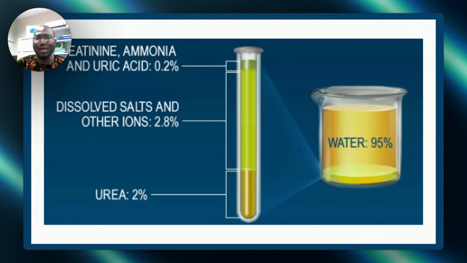Now, let us discuss little things about the urine before we start discussing the questions. One thing you need to know is that the color of urine is as a result of urochrome. They will ask you in the exam, what causes its color? Urochrome. Take a pen and write it down. Urochrome. What does it contain? Creatinine. How do we check the GFR? We use creatinine to check the GFR, but we can use inulin.